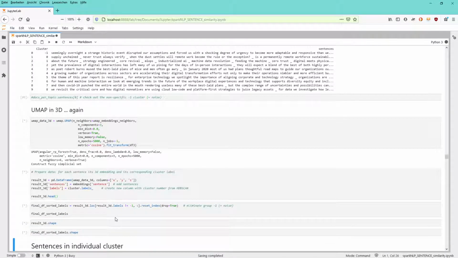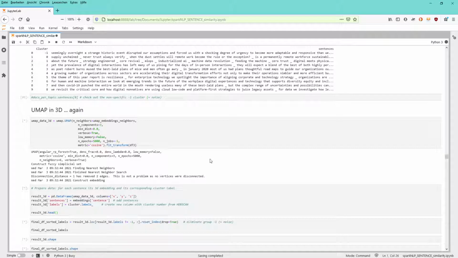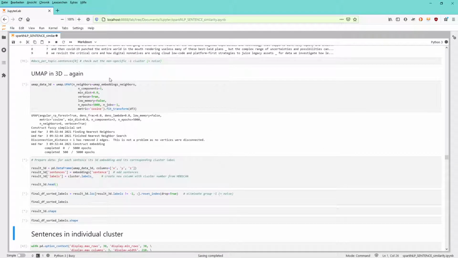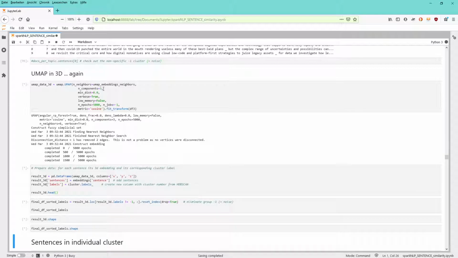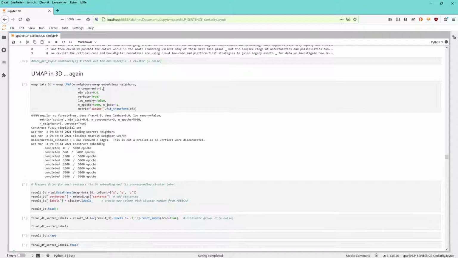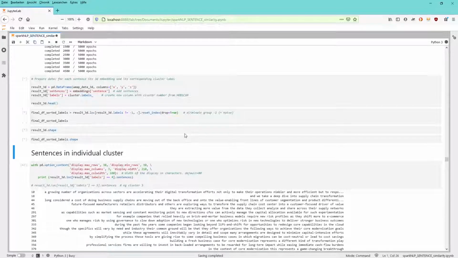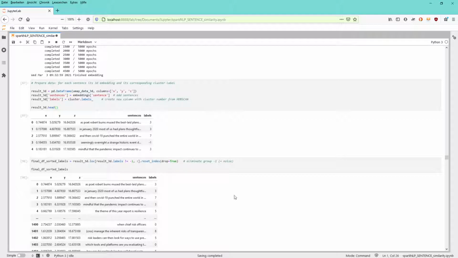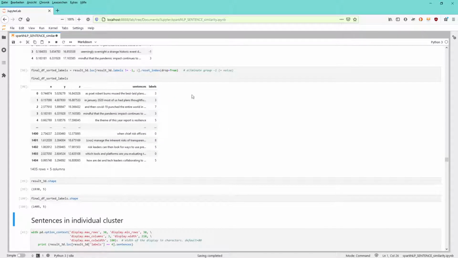And you get the idea: okay, if I have a coordinate system, can I visualize the data? Of course. So we run UMAP now in 3 dimensions. We apply the clustering, to be a little bit more accurate, from the 5-dimensional space. We put it all together. It takes a little bit of time, but what we end up with is a data frame that tells us for each and every sentence that this sentence belongs to cluster number 3, cluster number 7, cluster number 5, and each and every sentence has a set of coordinates in X, Y, and Z.